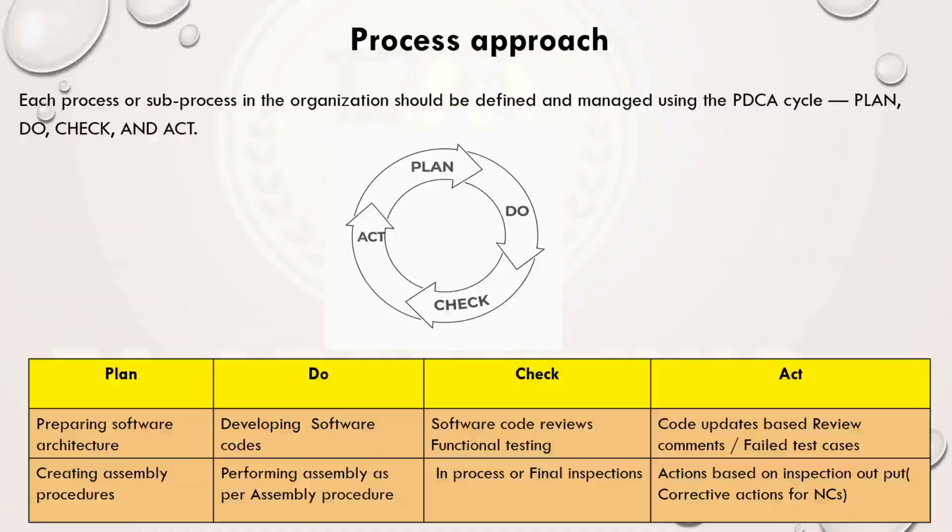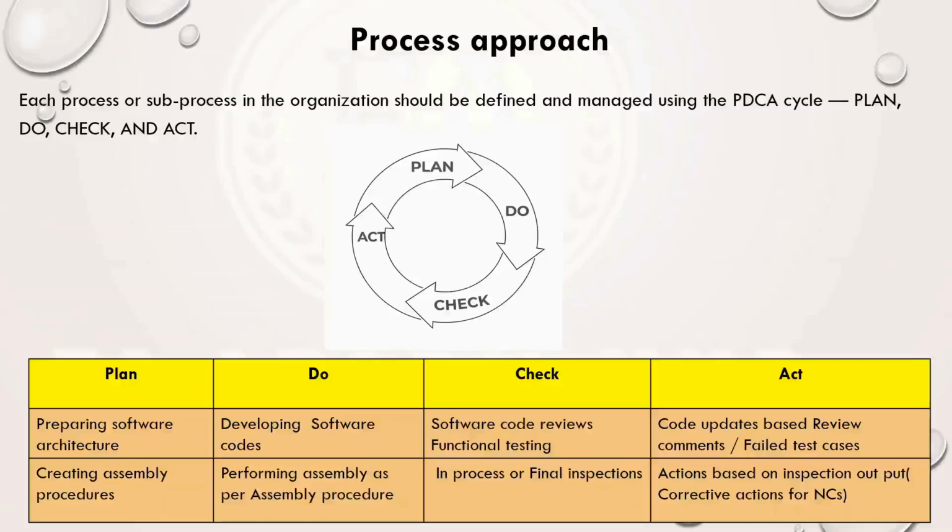If we go with a hardware or assembly industry, my plan is creating my assembly procedure. I have created my assembly procedure. That's part of plan. Do means I need to do the actual assembly as per the assembly procedure. That is my do activity. Check is when my inspectors do in-process or final inspection. That is the check activity. After the inspectors have checked, if there is an NC, I need to do corrective action. If there is any opportunity for improvement, I have to do the improvement activity. That is called act.